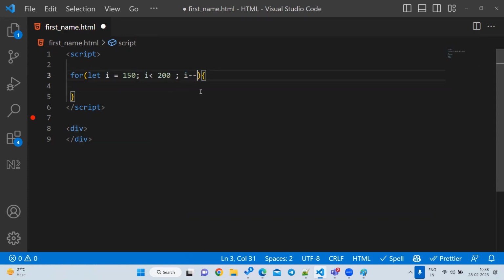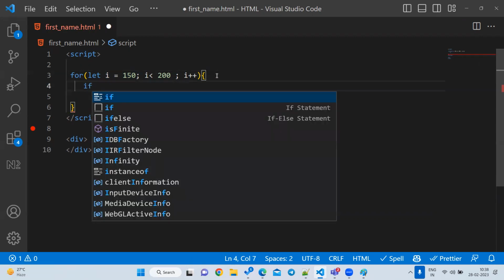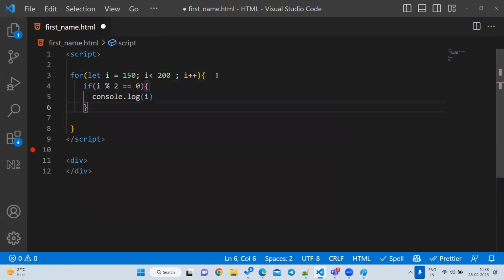Here, i++. You want to go from lower to higher, right? That is the reason for plus. If you want to go from higher to lower, then minus minus. Next, what is the next condition we have to write? If i % 2 == 0, console.log(i), something like this.